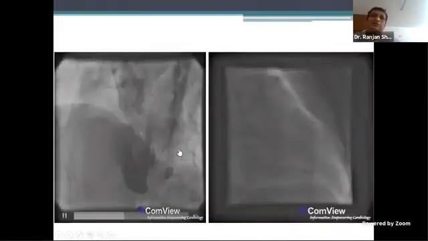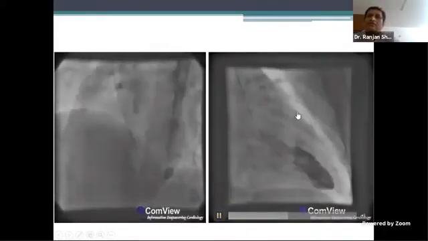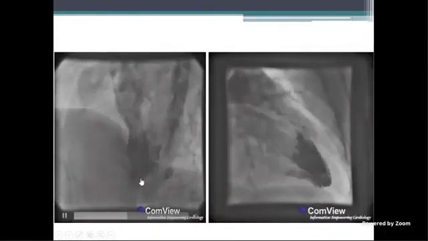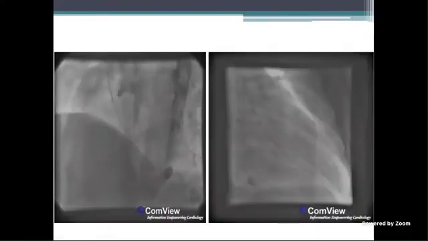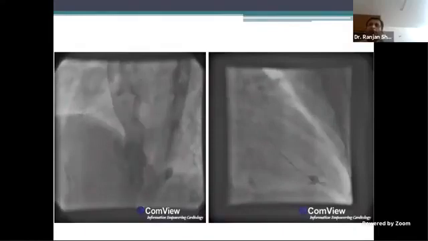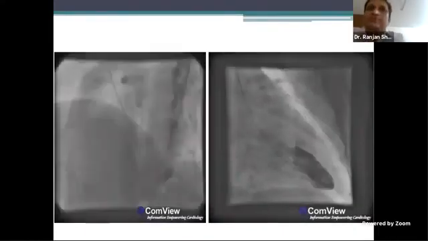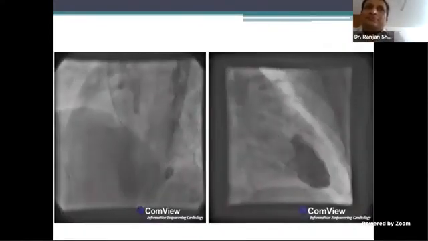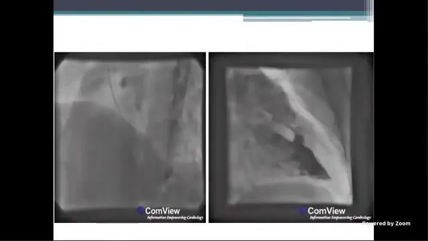Now, does anybody want to comment on this one? Let's look at this one. Yogesh? The same patient. Yes, sir. Hello. The ventriculogram. Which one are you saying? The left one or right one or both together? It's of the same patient, okay? Yes, first one. Left one.